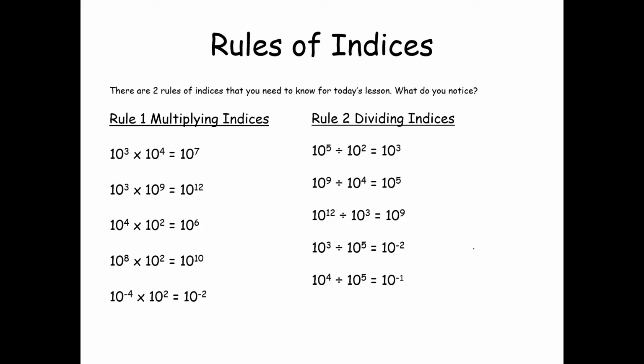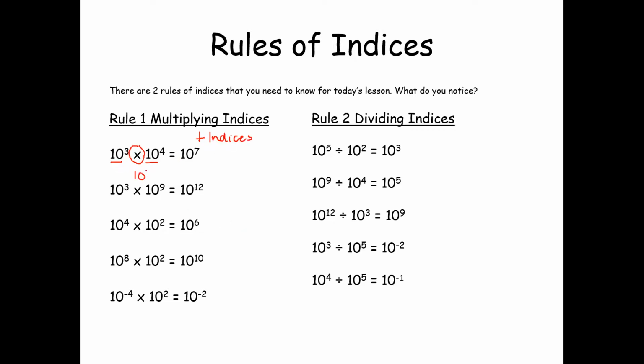Okay, now the next 2 is multiplying and dividing standard form. But the first thing I'm just going to quickly review is when you're multiplying and dividing indices. So when you have the same base number, and you have to multiply, all you have to do is add your indices.